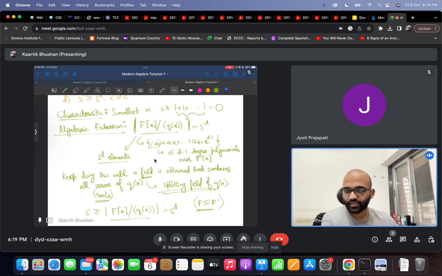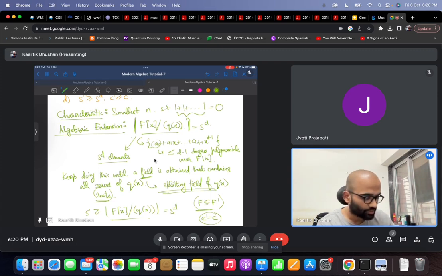Since F had characteristic C, the final field cannot have characteristic more than C, so C prime is also equal to C. Because F is contained in F prime, if you take the multiplicative identity of F prime and add it to itself C times, you get 0.